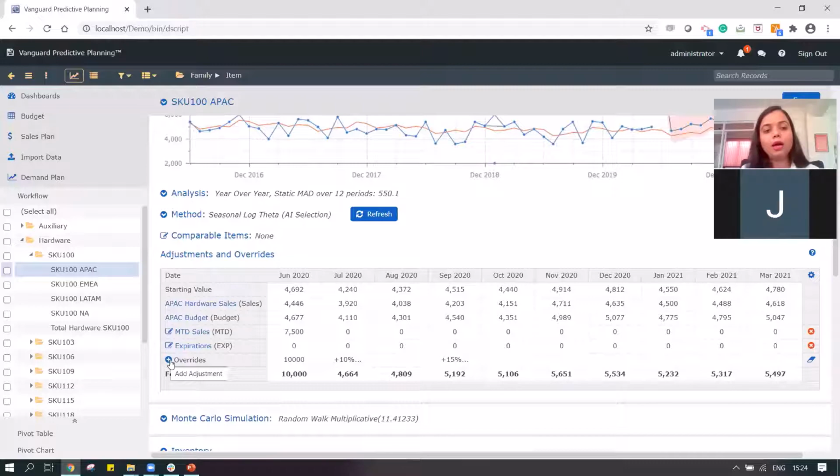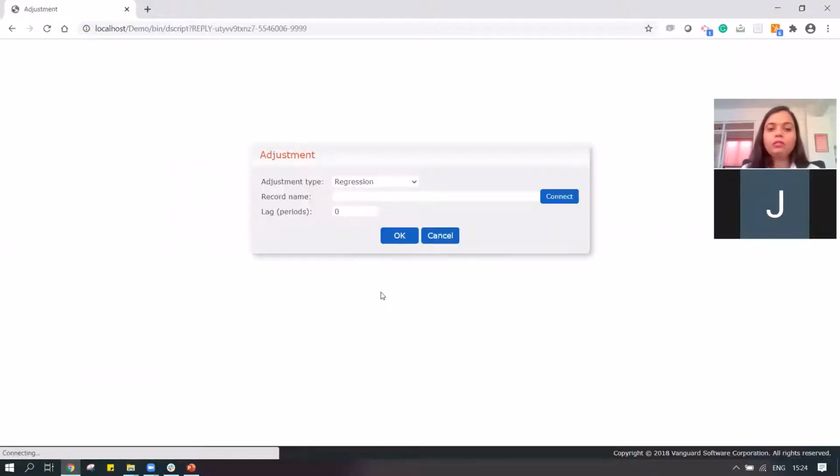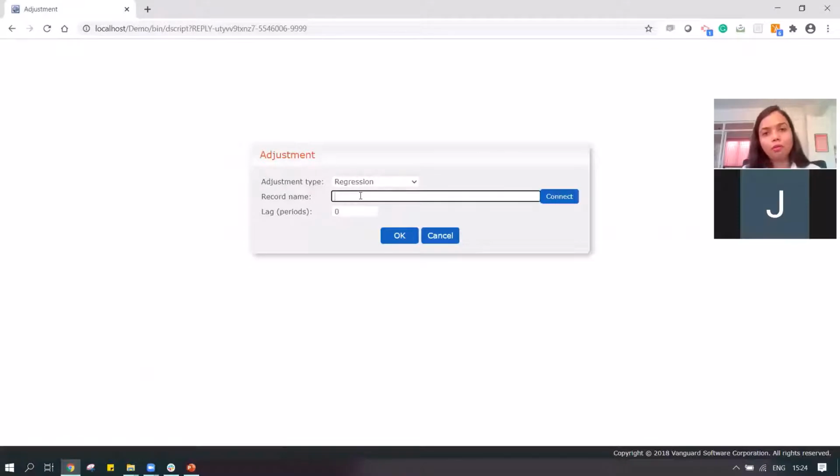Say for example, I have a particular external factor which has huge impact on my sale, and I want to have that. In this case, for the time being, I'm going to use GDP as one of the parameters which is impacting sale.